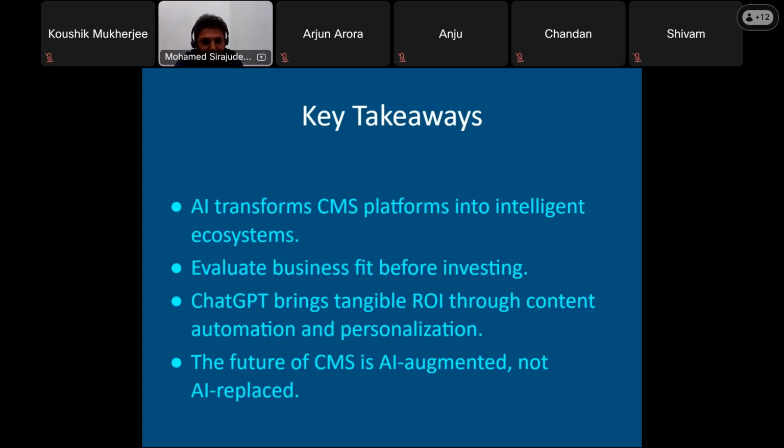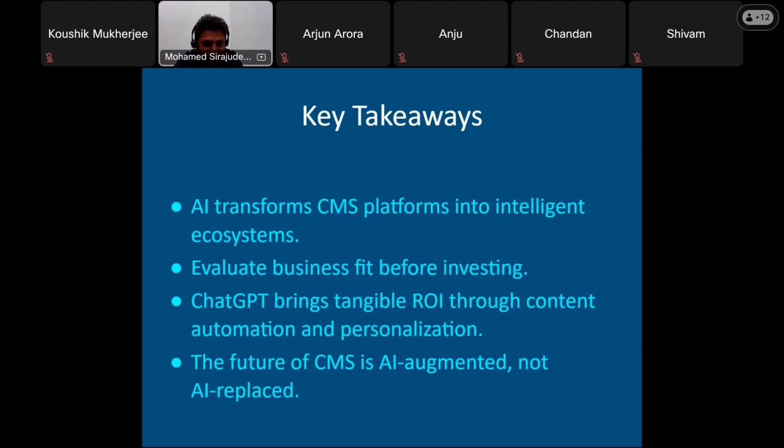Okay, first we need to evaluate, and ChatGPT brings a tangible return on investment through content automation and personalization. We had the proof of implementing OpenAI with customers, and we need to focus on the goals. We need to focus on which area gives more revenue, so we can take some rapid actions towards that particular goal, then we can achieve it. For example, if we spend $10,000, definitely it will give a return of $20,000 to $25,000. It had proof already, with Amazon and other real world examples as well.